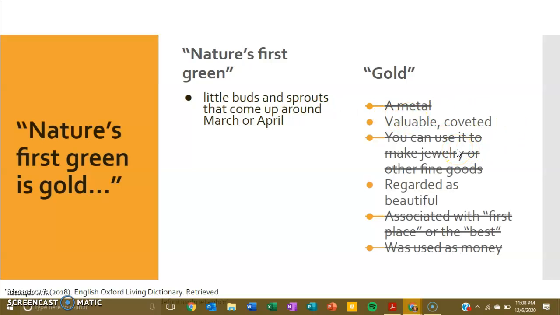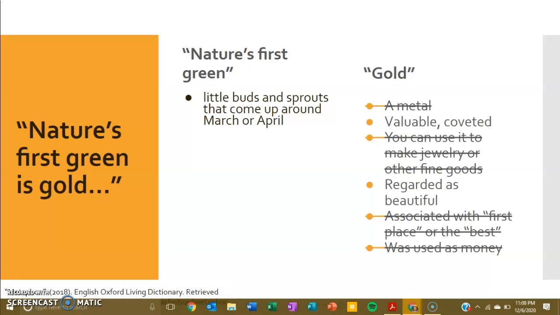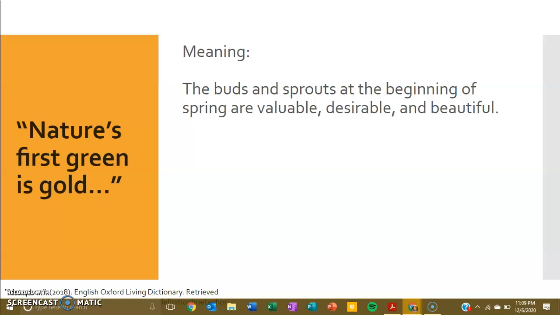Can you make jewelry out of it? I mean, you could, but it would wither up and die. Is it associated with first place or being the best? Well, this poem doesn't really mention anything about competition, so I doubt it's that one. And then, is it used as money? Not really. So if you add the characteristics of the second item to the first, the meaning of this metaphor would be that the little buds and sprouts and grasses at the beginning of spring are valuable, desirable, and beautiful.